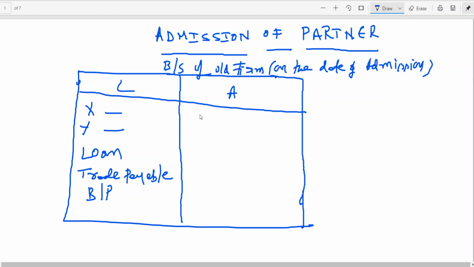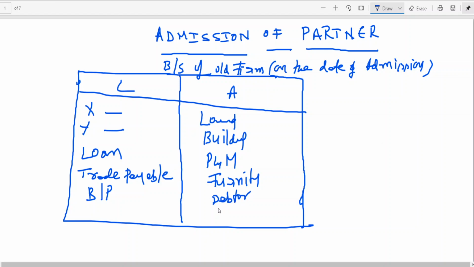etc. And when you look at their balance sheet, you'll be looking at their fixed assets, say land, building, plant and machinery, furniture, debtors, bills receivable.